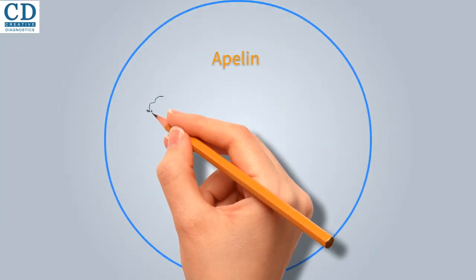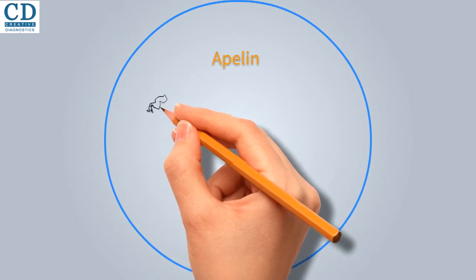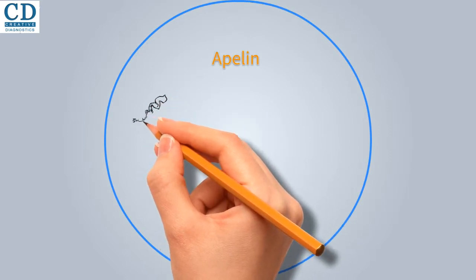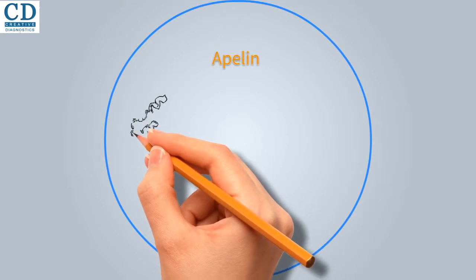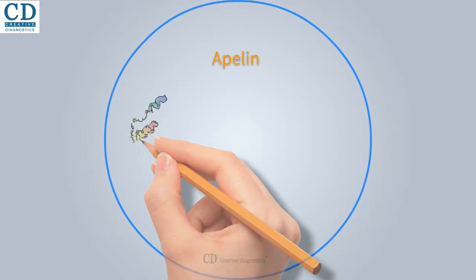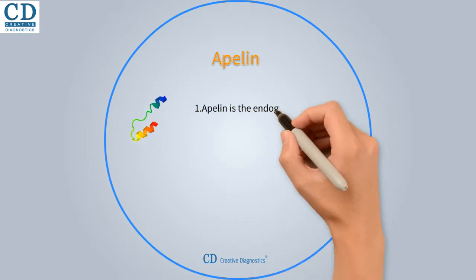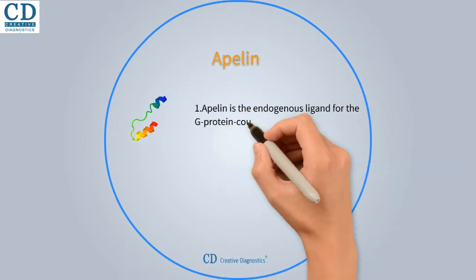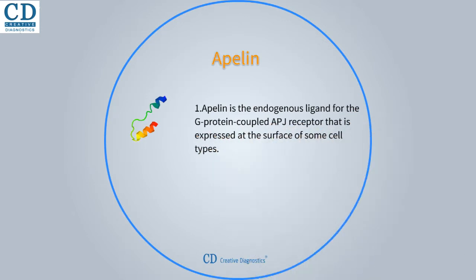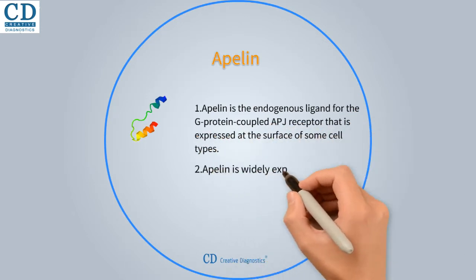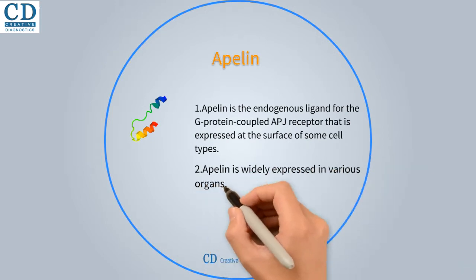Apelin, also known as APLN, is a peptide that in humans is encoded by the APLN gene. Apelin is the endogenous ligand for the G protein-coupled APJ receptor that is expressed at the surface of some cell types. It is widely expressed in various organs such as the heart, lung, kidney, liver, adipose tissue, gastrointestinal tract, brain, adrenal glands, endothelium, and human plasma.